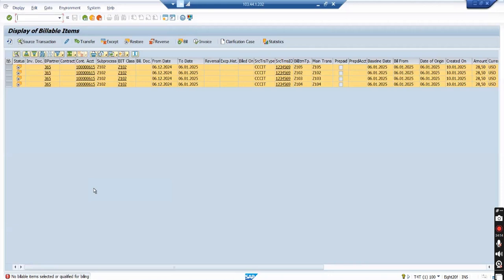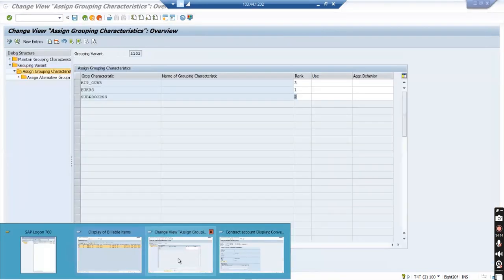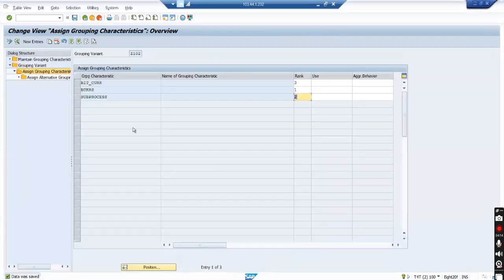Can we try one more time? Okay, can we just try to remove the source transaction ID from the group? From Grouping variant, I feel. We have a ranking of three things. I removed source. I don't have any source transaction type right now. I did yesterday. When I started, I removed the source transaction type.